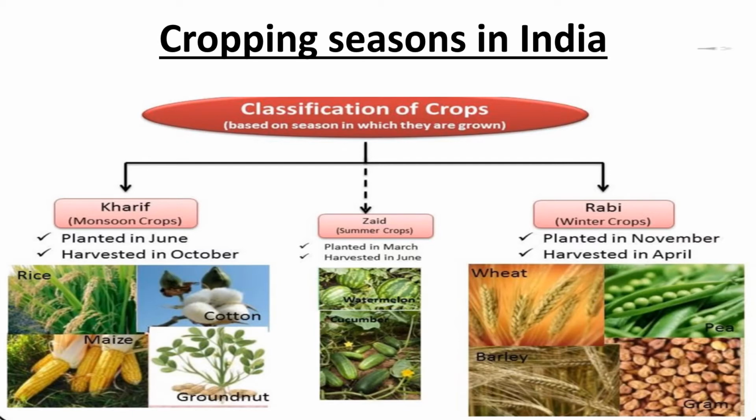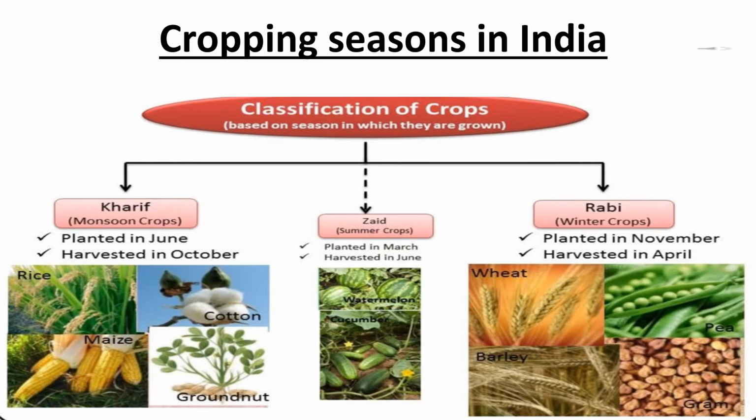Cropping seasons in India. There are three distinct crop seasons in northern and interior parts of the country, namely Kharif, Rabi and Zaid. The Kharif season largely coincides with the southwest monsoon, under which the cultivation of tropical crops such as rice, cotton, jute, jowar, bajra and tur is possible. The next is Zaid, a short duration summer cropping season beginning after harvesting of rabi crops. The cultivation of watermelon, cucumbers, vegetables and fodder crops during this season is done on irrigated lands.